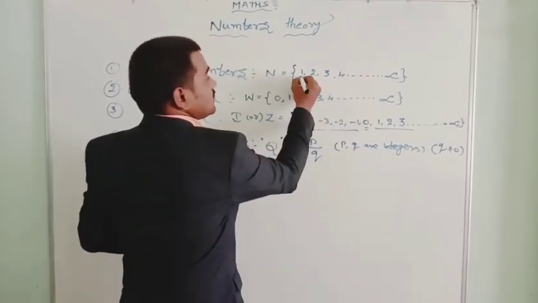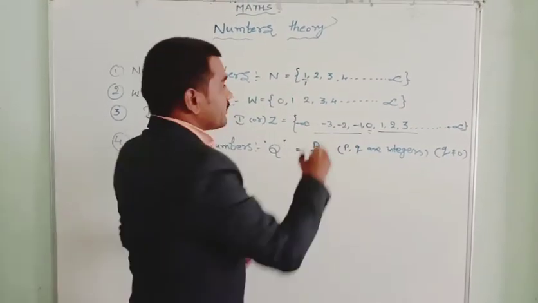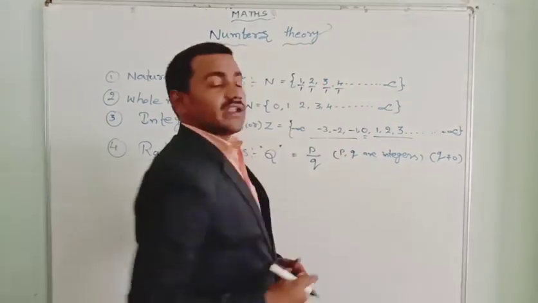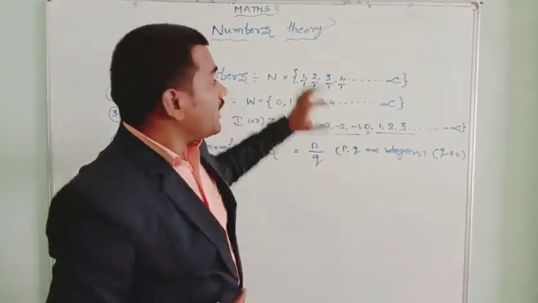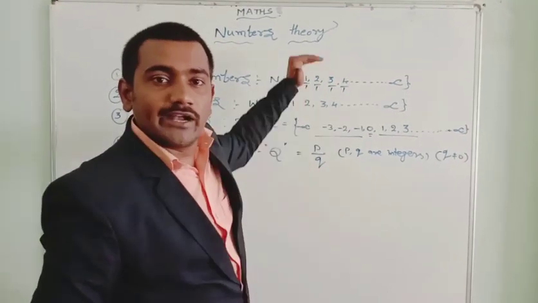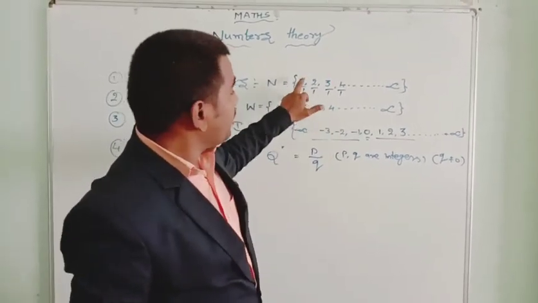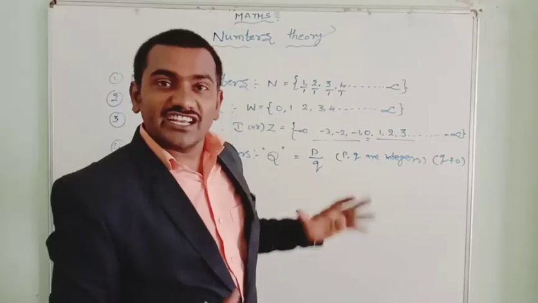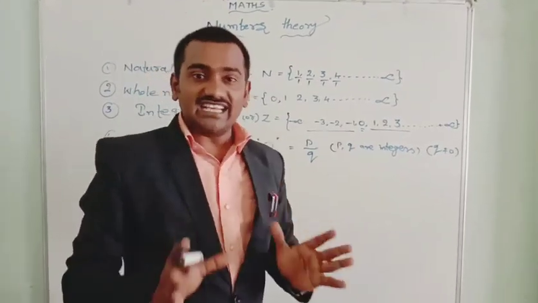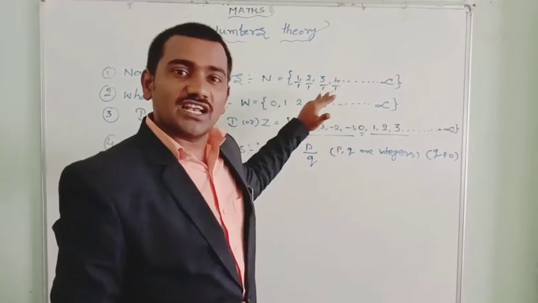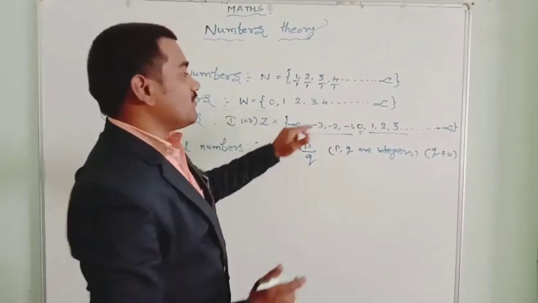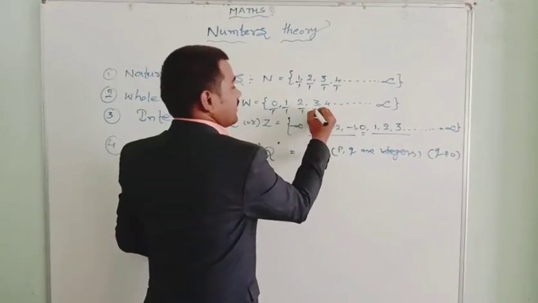See, 1 we can write as 1 by 1, 2 we can write as 2 by 1, 3 as 3 by 1, 4 as 4 by 1. Now all natural numbers are in the form of p by q, numerator by denominator, and p and q are all integers only, and q is not equal to 0. As all natural numbers are rational numbers, all whole numbers we can also write over 1.